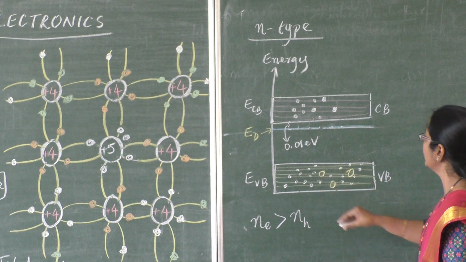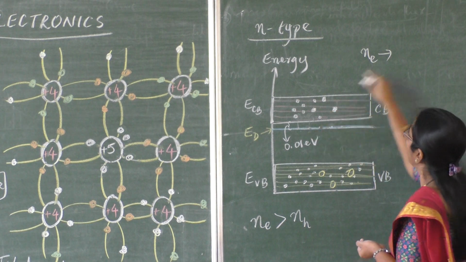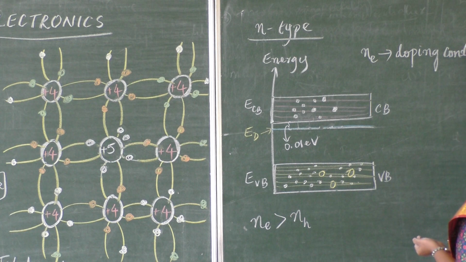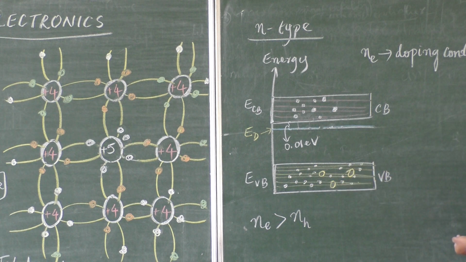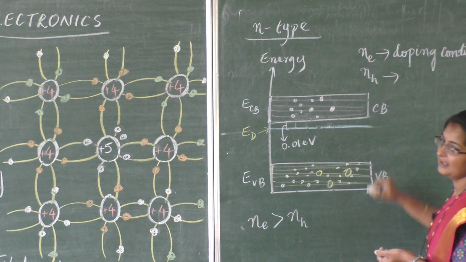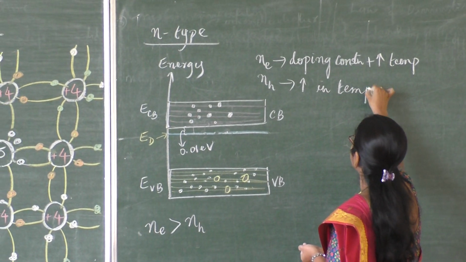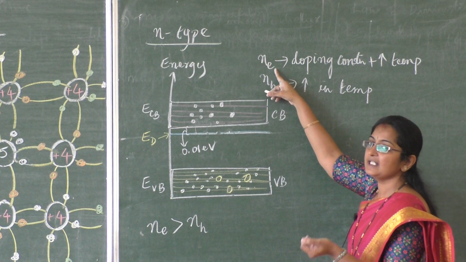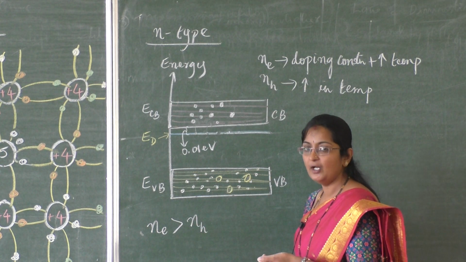And here the number of electrons, how does this number increase? Depending upon the doping concentration, plus the electrons which came here by leaving behind holes, that is due to the increase in temperature, and the number of holes are only due to the increase in temperature. So the contribution of electrons to conductivity is very large here. The number of electrons is more than the number of holes.